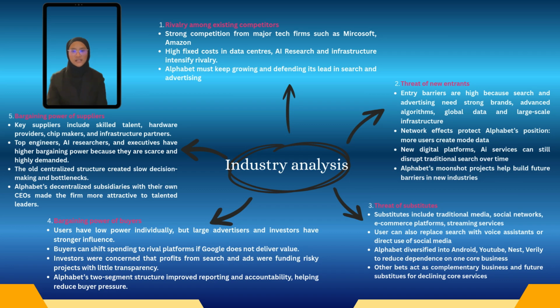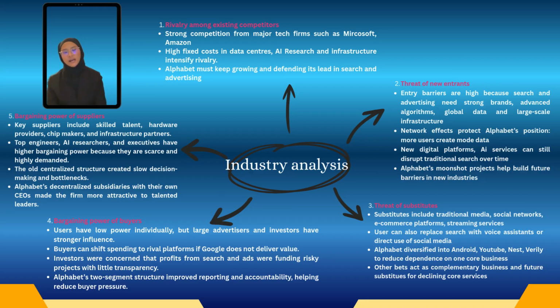For advertisers, substitutes include traditional media and, increasingly, other digital platforms such as social networks, e-commerce sites, and streaming services. For users, substitutes for Google Search and other services include specialized apps, voice assistants, and alternative sources of information such as social media and direct platform search.